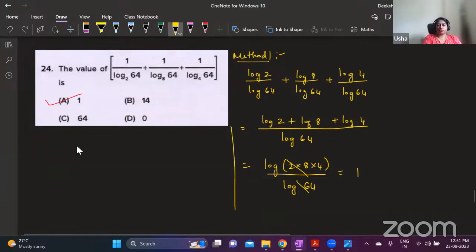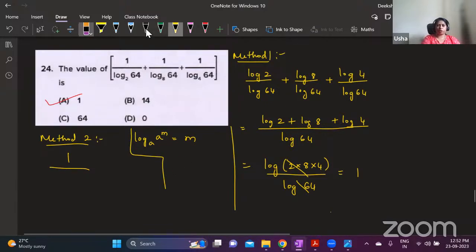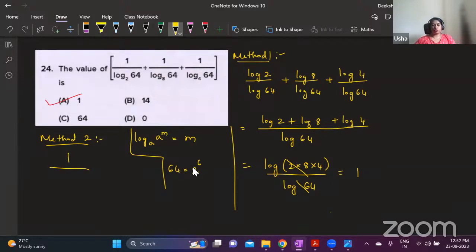Okay, this is one method of solving. Method 2 is where I told you this property, right? Log of a to the base a is 1. So if you are able to express the number as a power m of the base, then the answer is m, because it becomes m into log a to the base a, and log a to the base a becomes 1. Using this property, 64 can be written as 2 power 6.